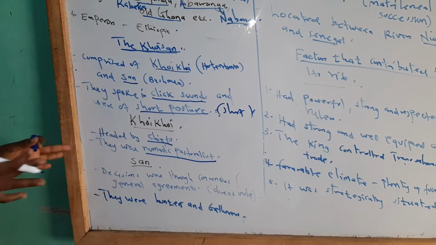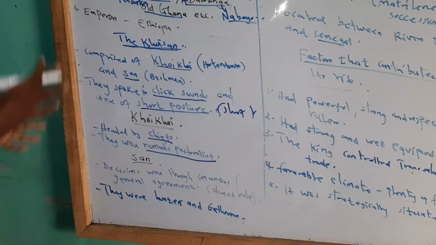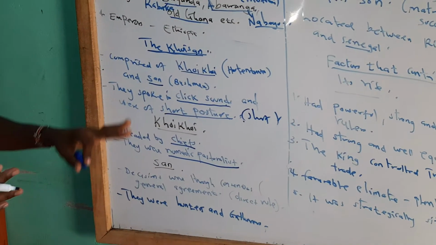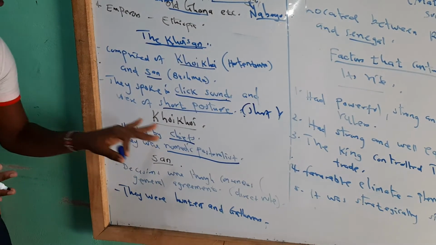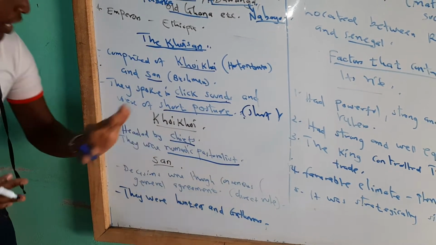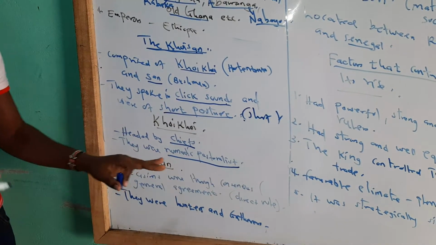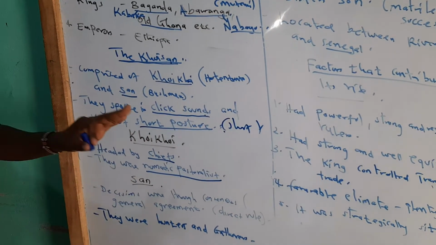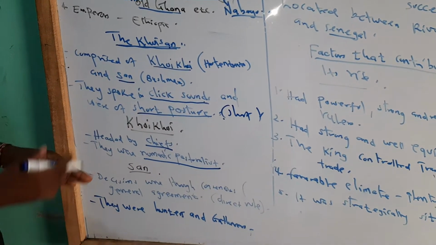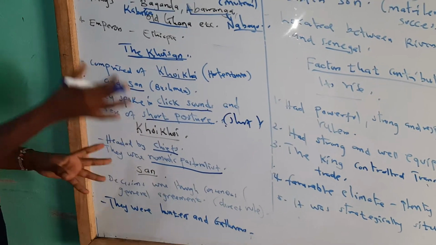You can also talk of other things, the social life, which you discuss in class 7. But the main thing that I want to stress here is that they were ruled by the chiefs, and they practiced nomadic pastoralism. Although we say they also participated in trade between the San and Khoikhoi. We shall look at the San before I give the trade between the two.